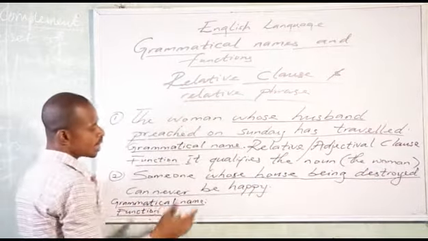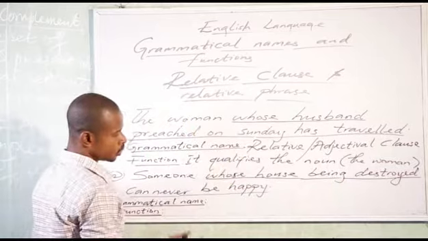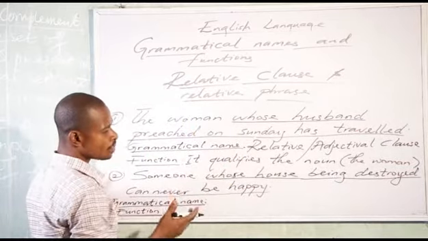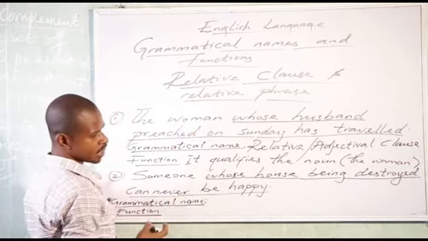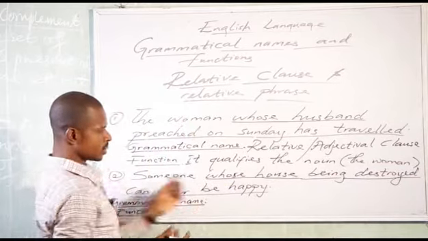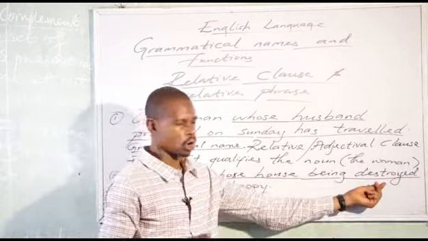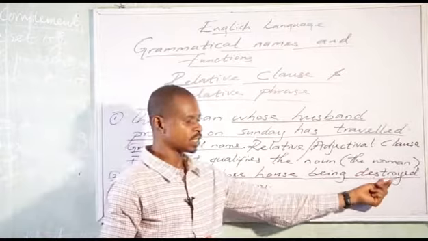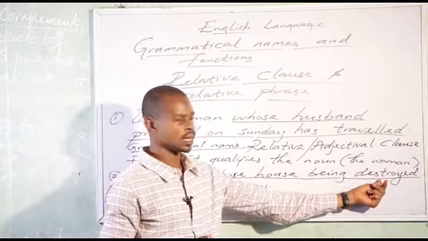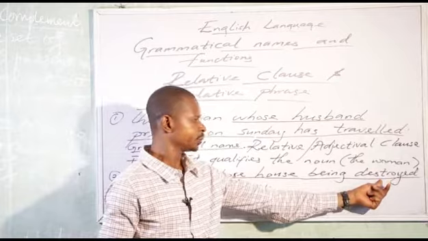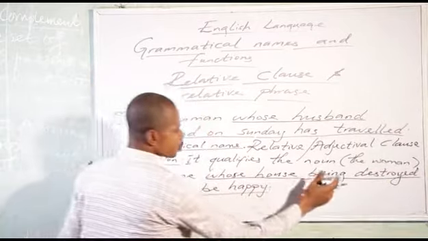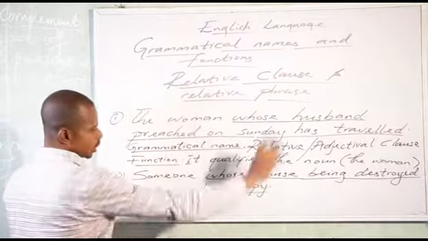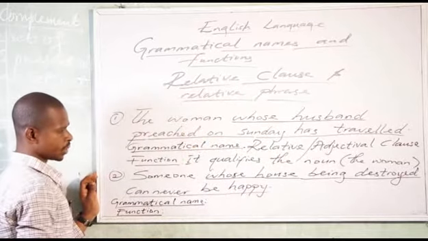If you look at this underlined expression, you will discover that we have verbs here. We have two verbs: being and destroyed. Being is an auxiliary verb, and destroyed is the past participle, the principal verb. So this expression is a clause, not a phrase.